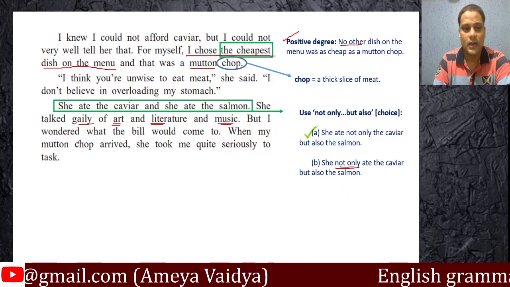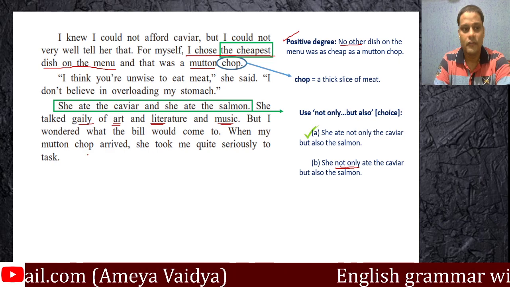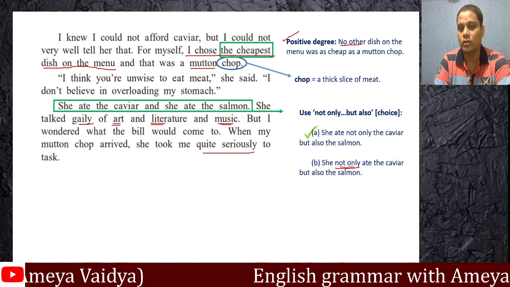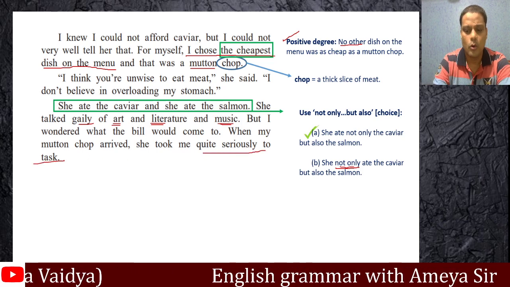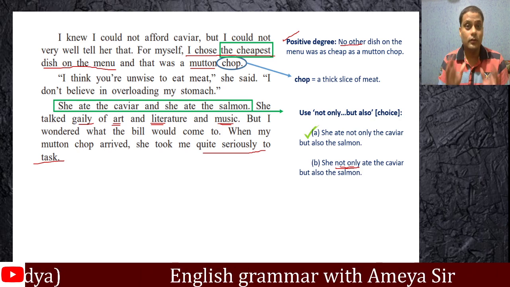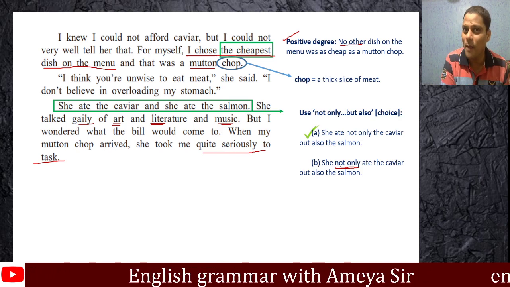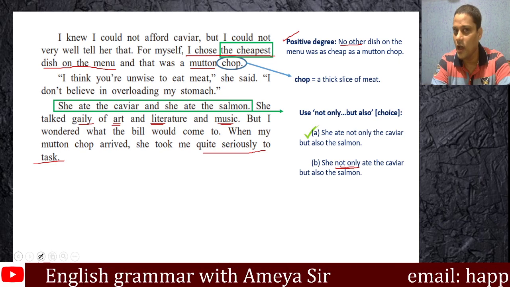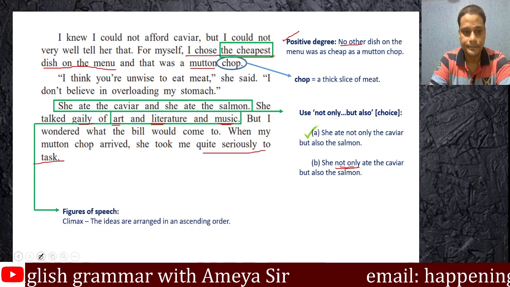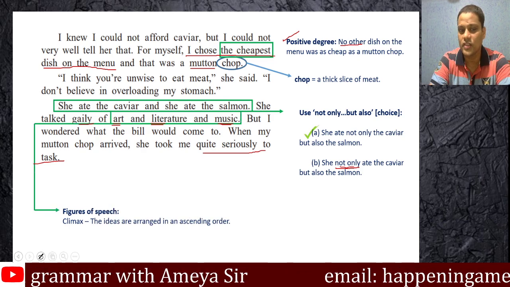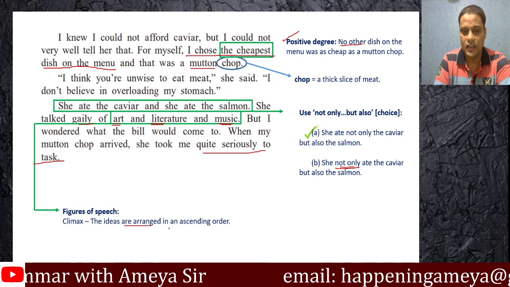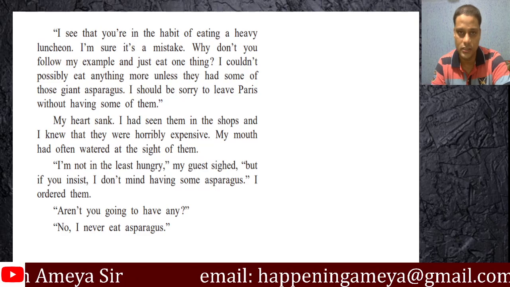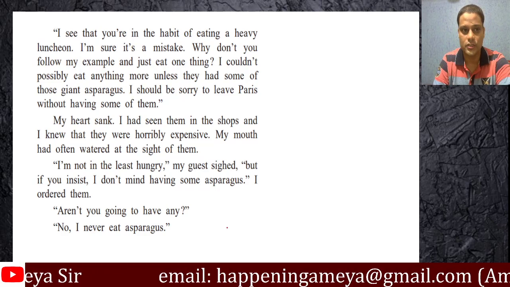Let's continue. But I wondered what the bill would come to. When my mutton chop arrived, she took me quite seriously to task. So she took him quite seriously to task. What's going to happen here? Don't even think that she will stop here. She definitely will probably want something else. Let's see if our guess is right. There is a figure of speech. I told you already, it's climax because the ideas are arranged in an ascending order. You can pause the video and go back if you want to make notes. At the moment, let's proceed.